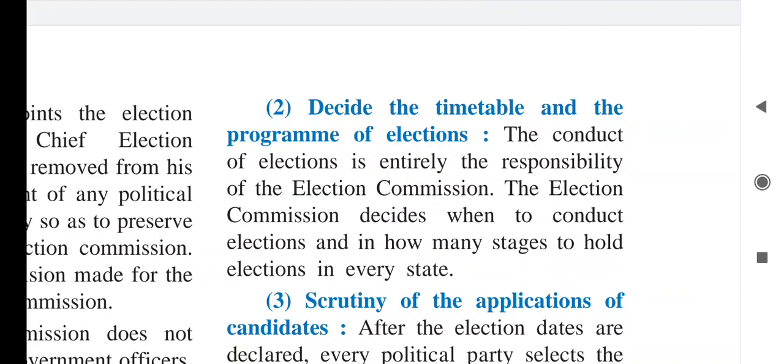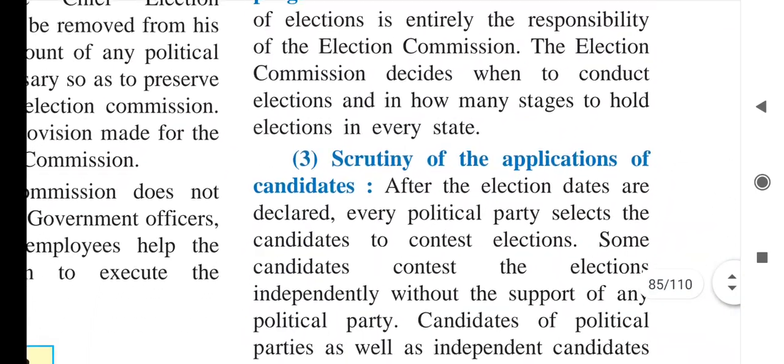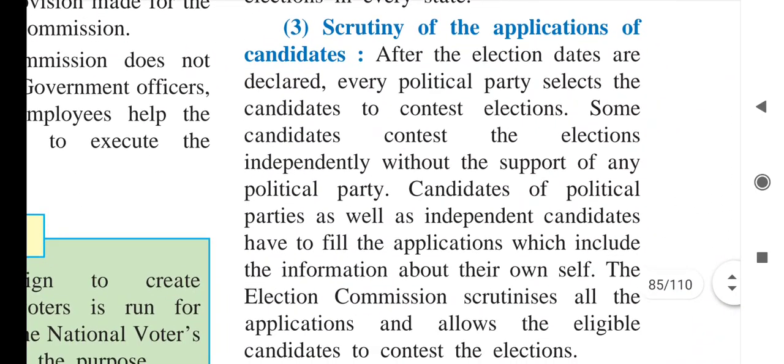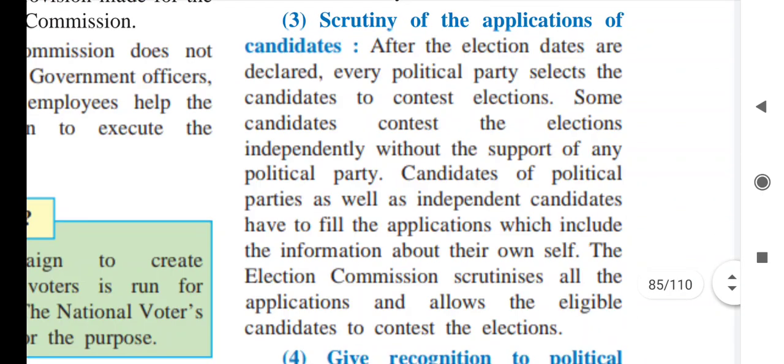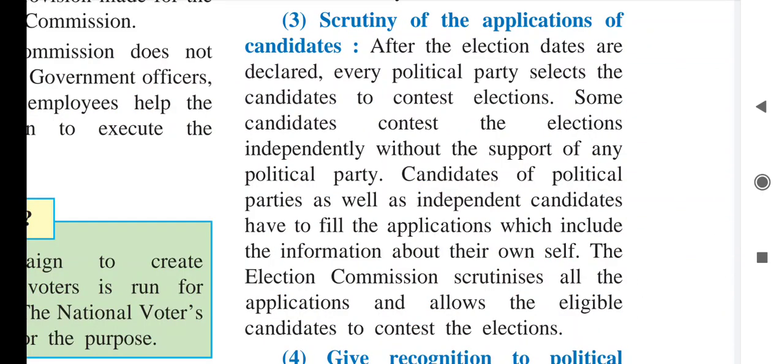Now the third function, scrutiny of the applications of candidates. Now children, here I want to say how they decide to whom the ticket should be given, who will stand in the elections. So how they do the scrutiny, that we will see.